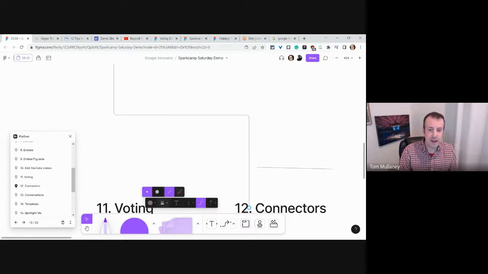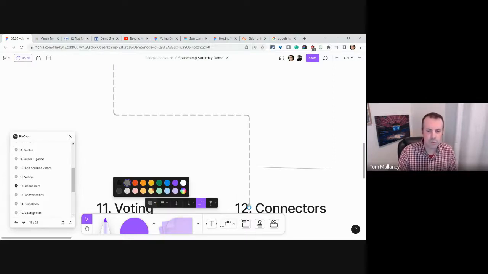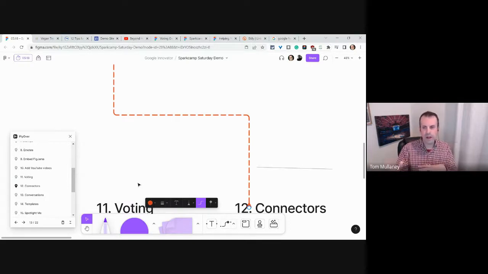I can make it dotted. I can make it super thick. I can make all sorts of endings on the other side. I would say, work with this with your kids or your collaborators and make a key of like, a dotted line means this, a solid line means that, this color means that.